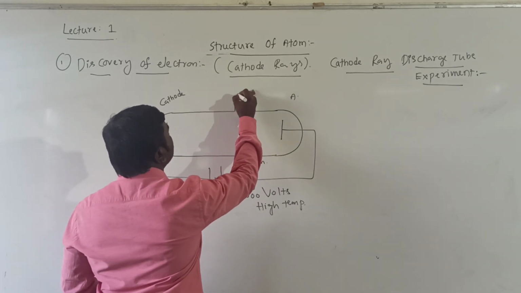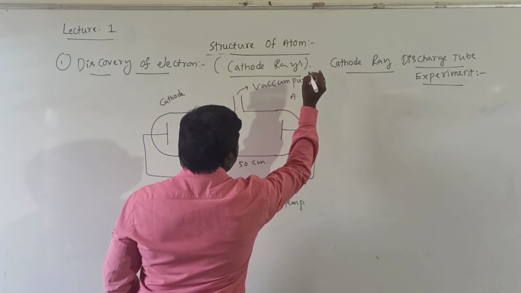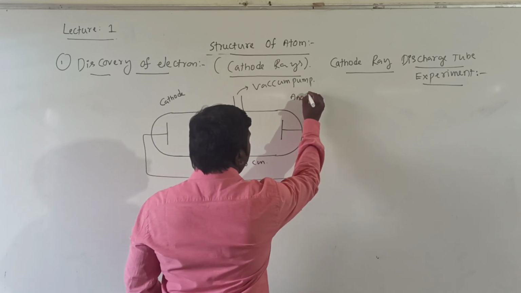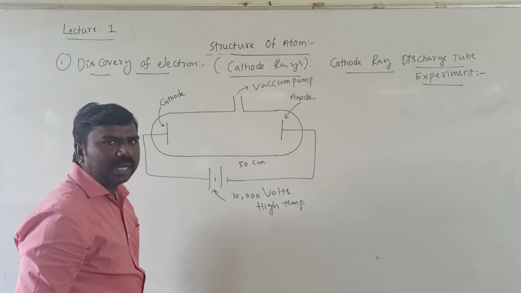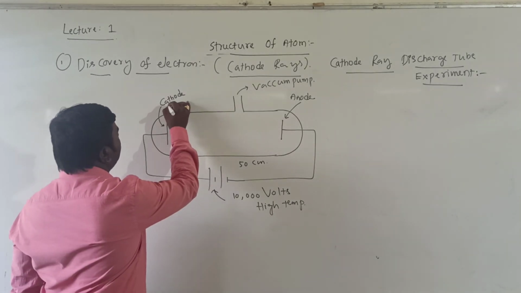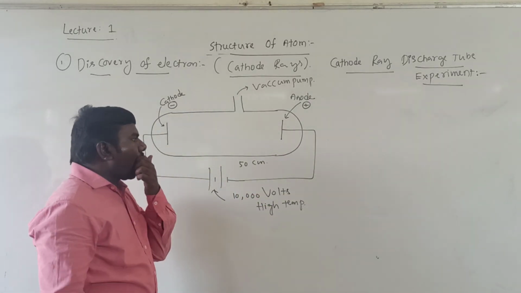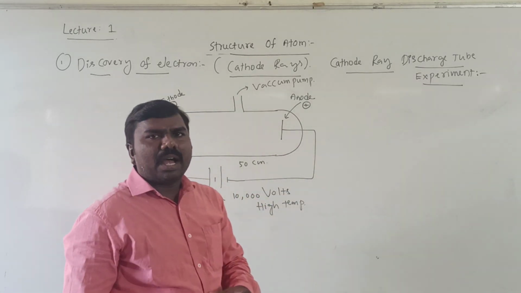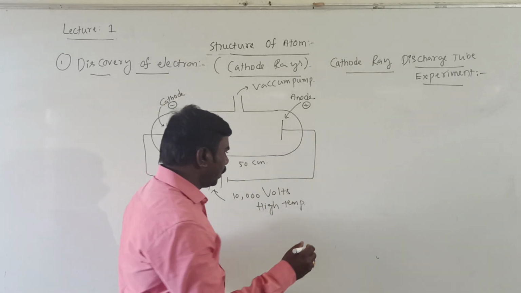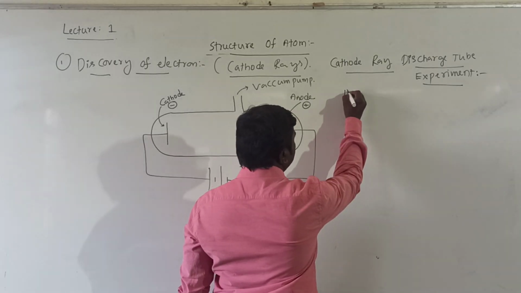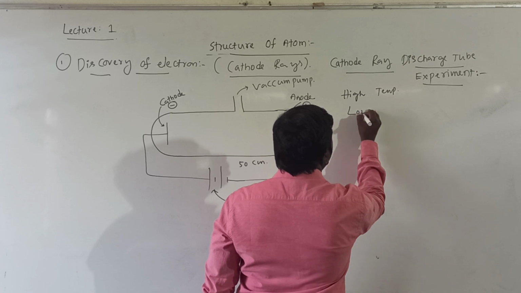This is the anode, this is the cathode. The cathode is negatively charged, the anode is positively charged. So they apply high temperature and low pressure.